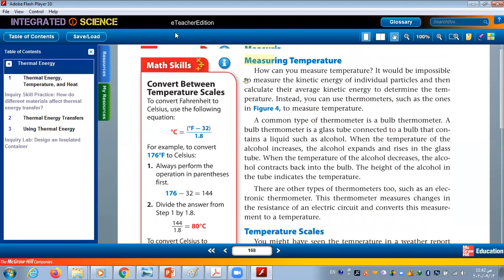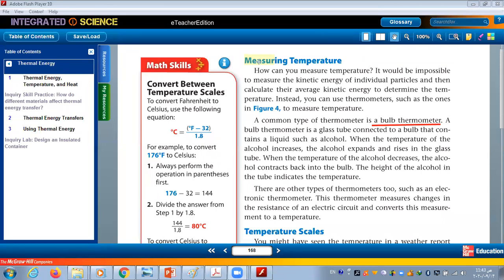So here is the first kind. It is a what? A bulb thermometer. Okay, but I want someone to read. Who wants to read, the shabab? Who wants to read? Okay, Ahmed al-Malki.